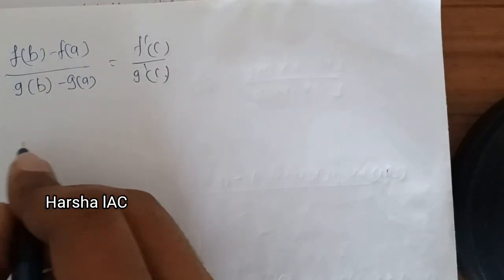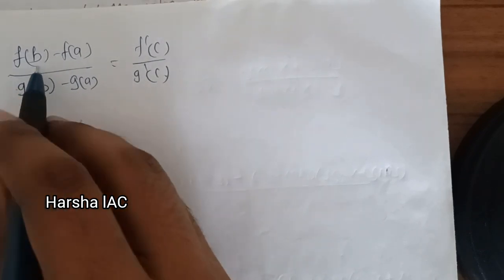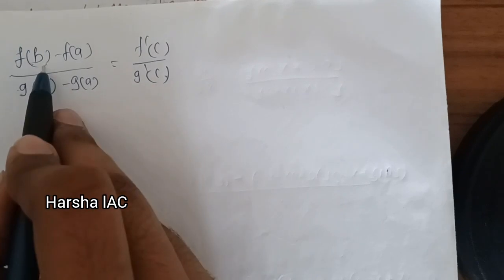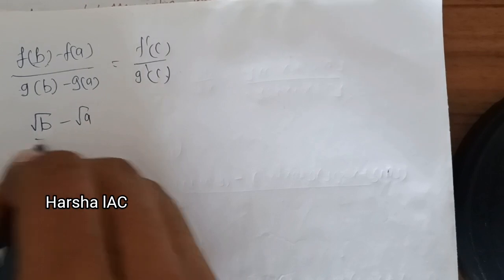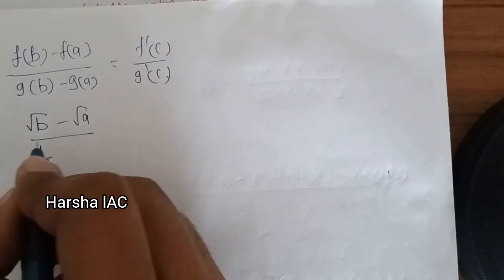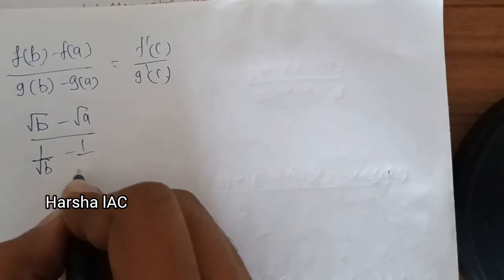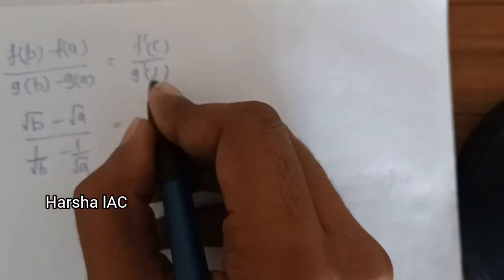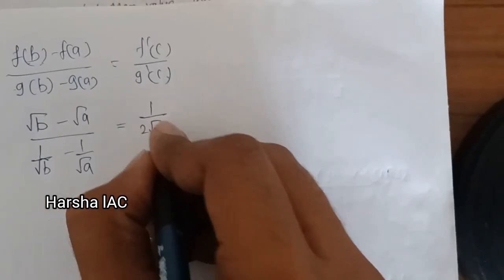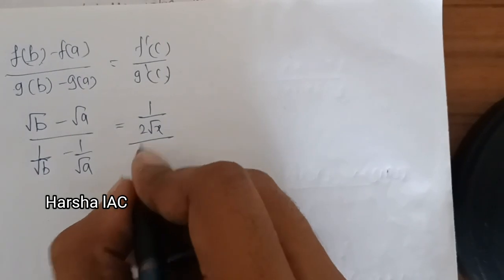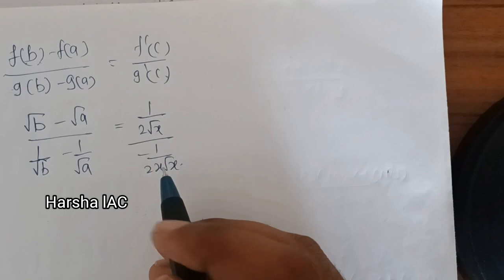Here f of b is root b, f of a is root a, so it becomes root b minus root a by 1 by root b minus 1 by root a. The differentiation of f is 1 by 2 root x, and g dash is minus 1 by 2x root x. Next, we have to solve this equation.